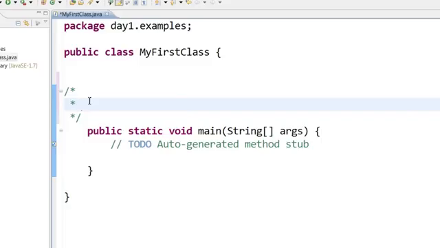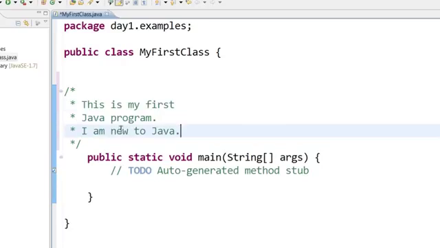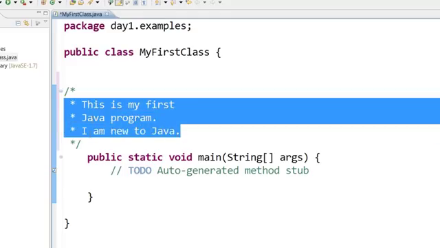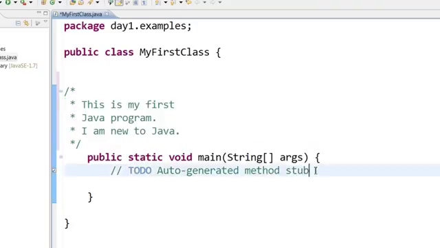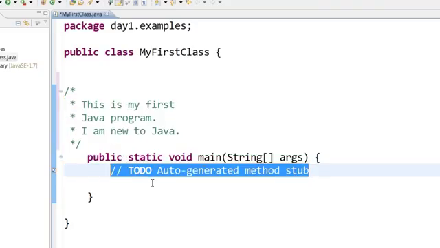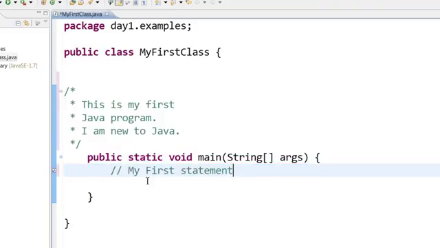Now I can write some kind of a description about this particular program. So here you can see that I have written a comment. Now this is an example of a multi-line comment. For a single line comment, you need to have 2 slashes. So here you can see that I have 2 slashes and my first statement. It is a comment. You can write a comment anywhere in a class. It is not going to affect your program.